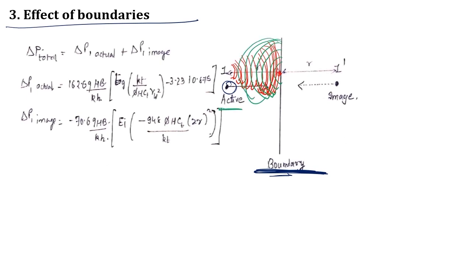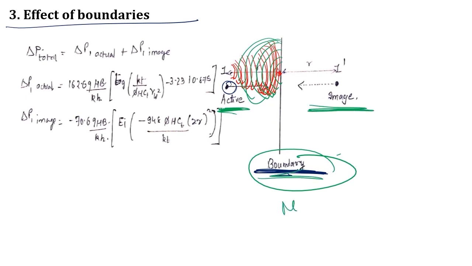That means because of this boundary, I am experiencing as if I am having an image. For example, this boundary acts as if I have a mirror, and this mirror image will be created at some imaginary distance r dash, because of this reflection of my pressure response.